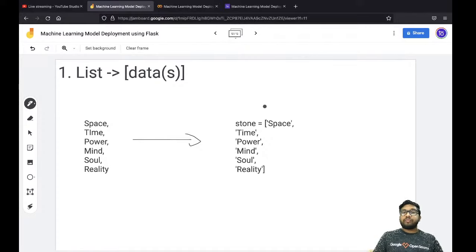So this is the entire one value. Stone says that according to my rule, you are satisfying the condition. So stone is storing one value. But if you look more closely, you will find out that this one value contains multiple values.